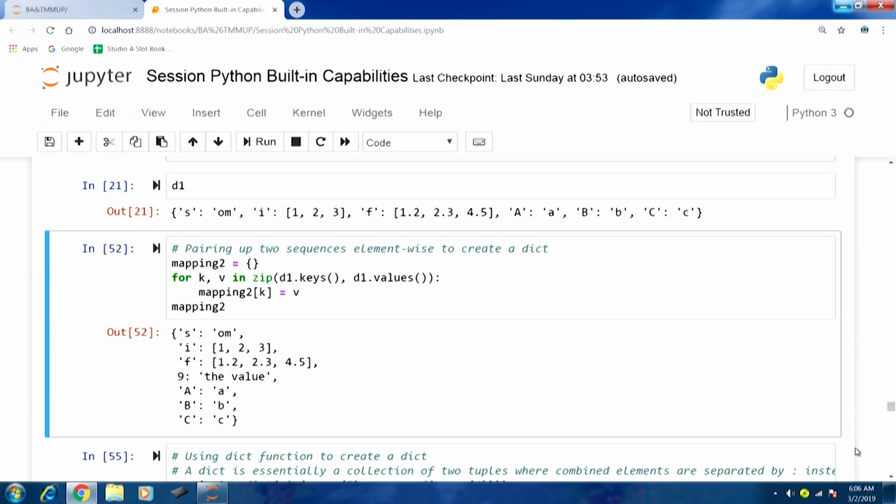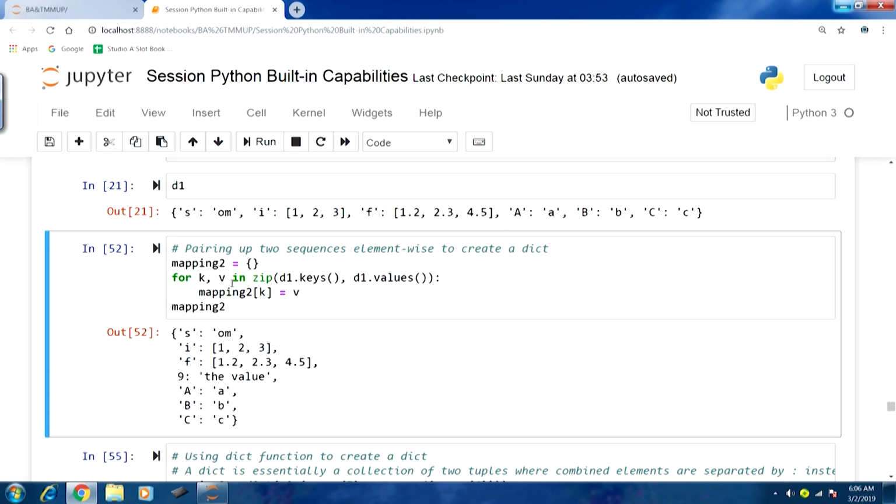To generate this, we are running a for loop here, and you can see we have k, v in zip, and in the zip we are passing these 2 sequences, D1.keys, D1.values. In the mapping part, you can see mapping2 and k.